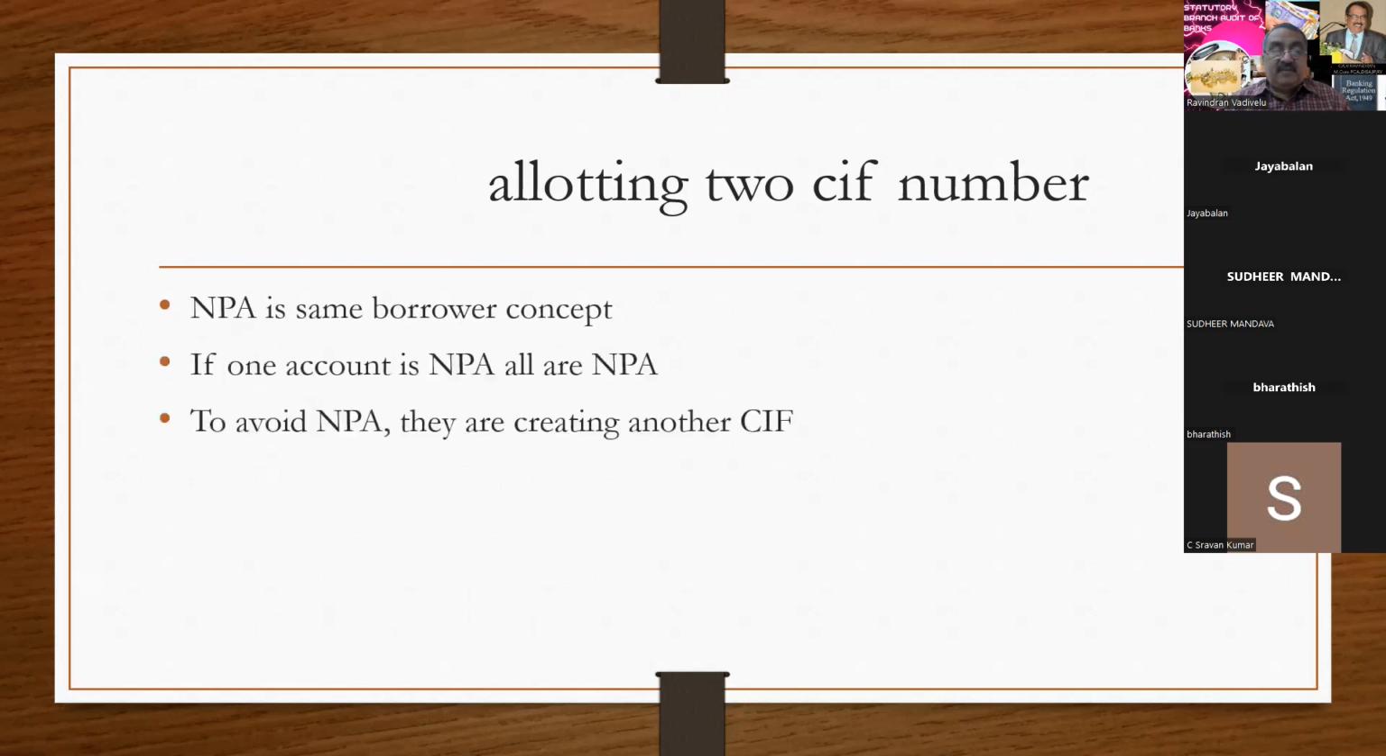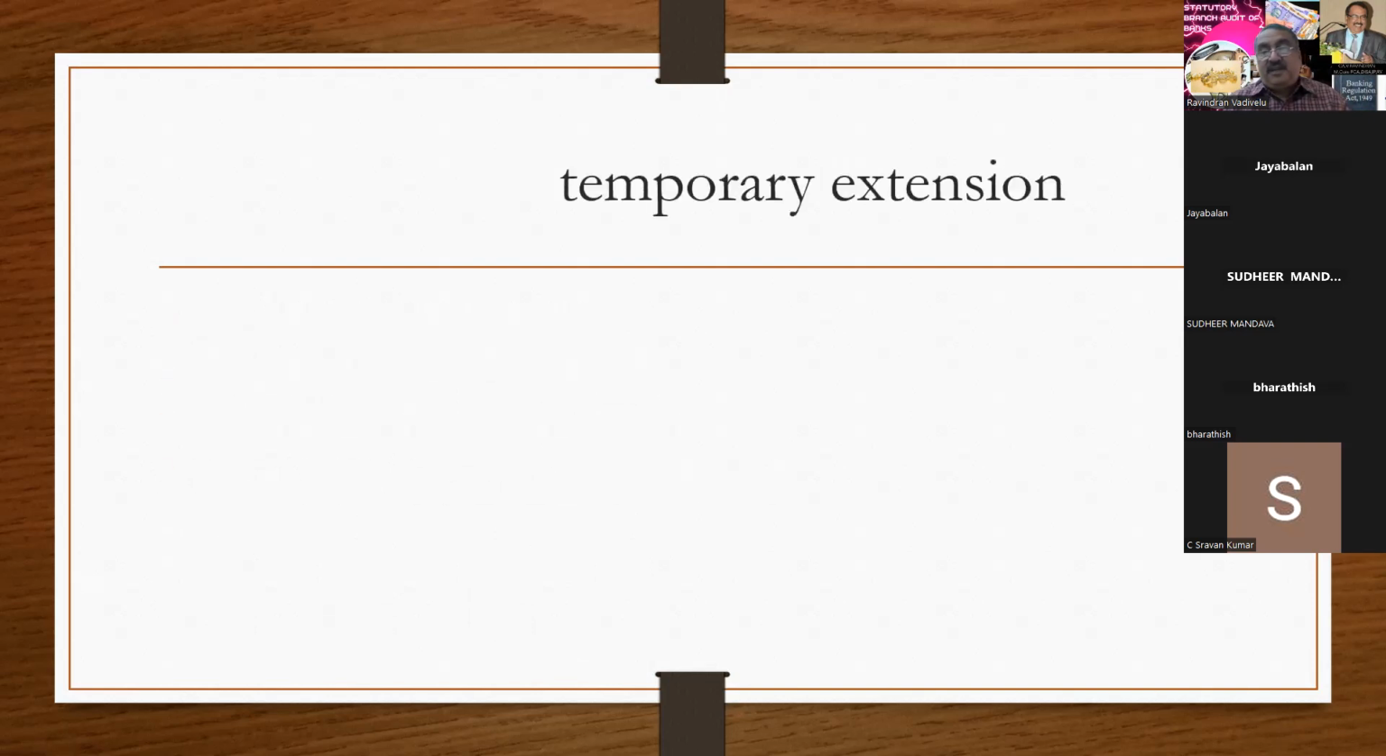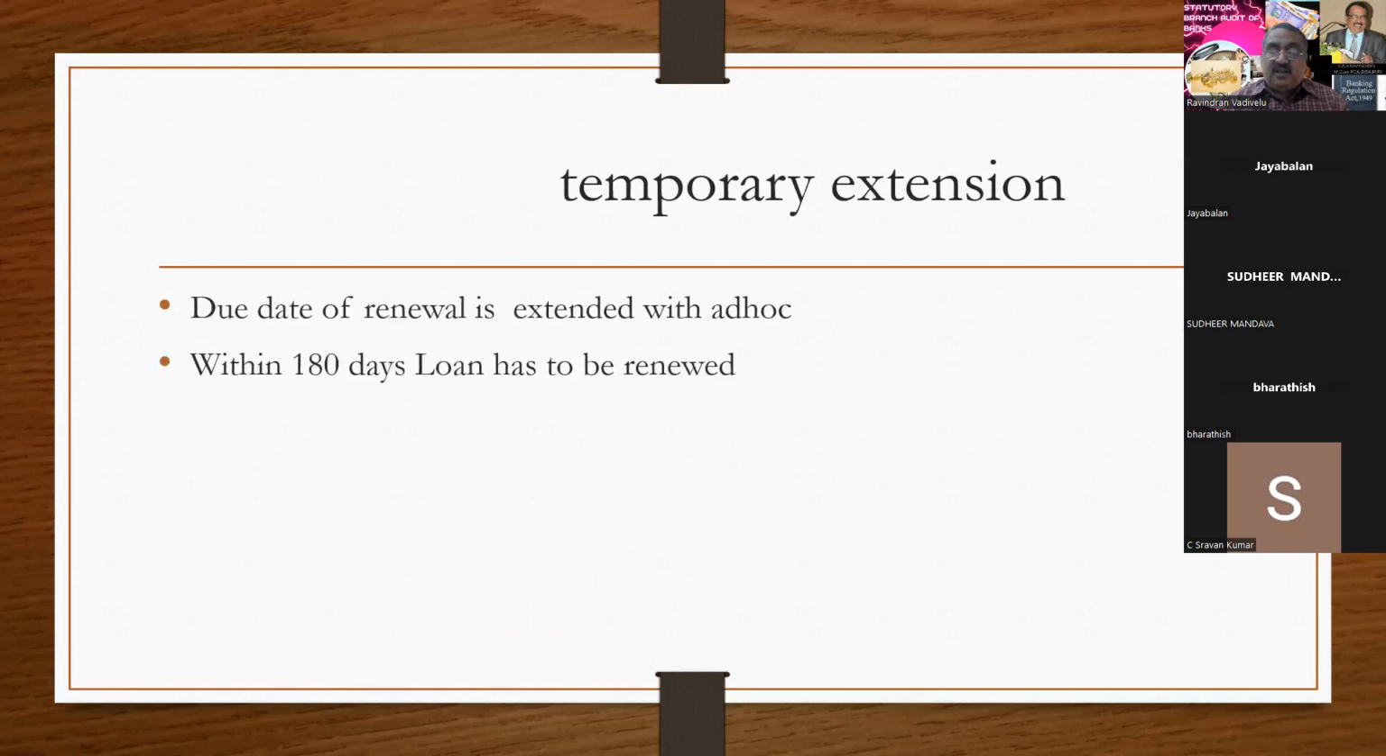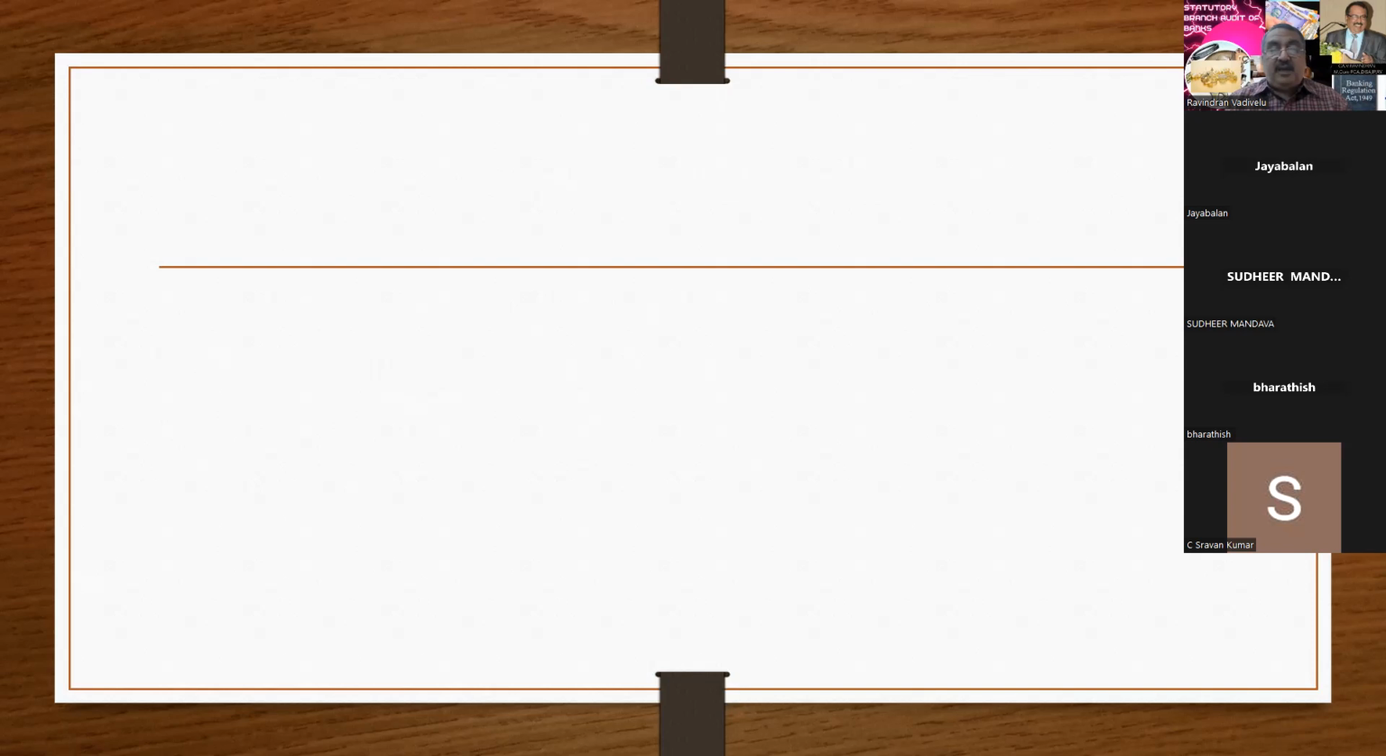And the next concept is temporary extension. They say that we have temporarily extended, and thereby you are not supposed to classify the account. Yes, we will not classify, but this temporary extension or ad hoc extension should be part of this 180 days. It should not go beyond 180 days, but they are going and temporarily extending 2 months, 2 months, 2 months. Even beyond 180 days, you are permitted to consider only up to 180 days. Beyond that, you have to treat it as NPA.